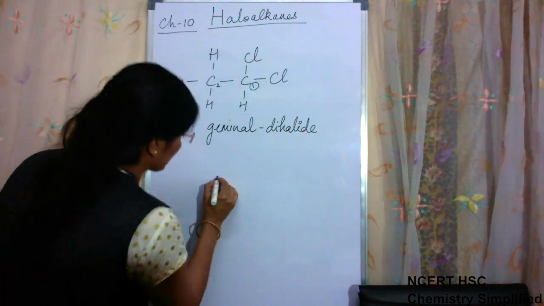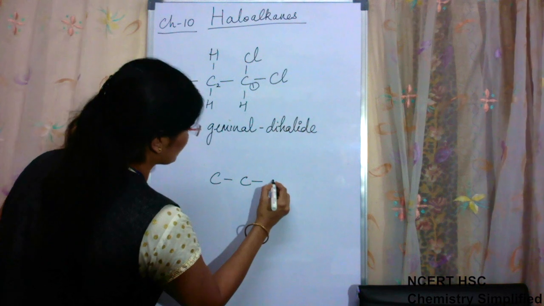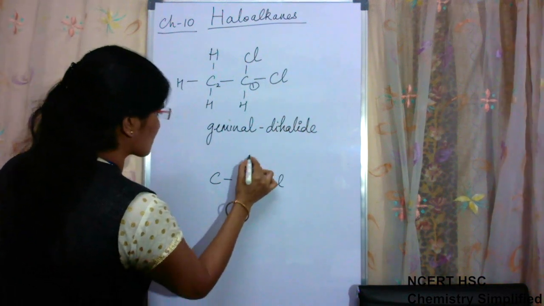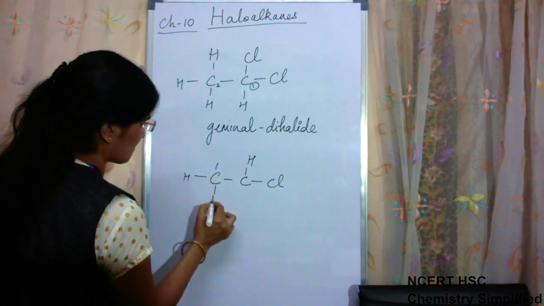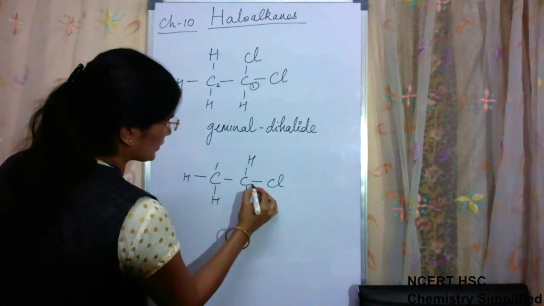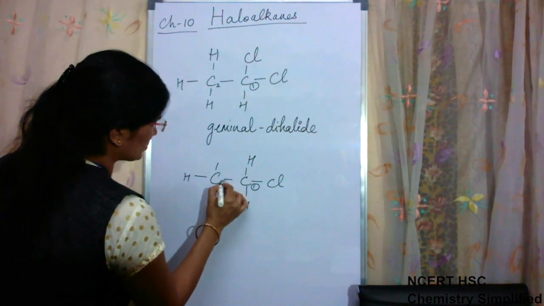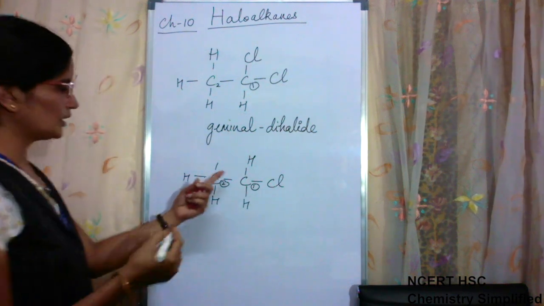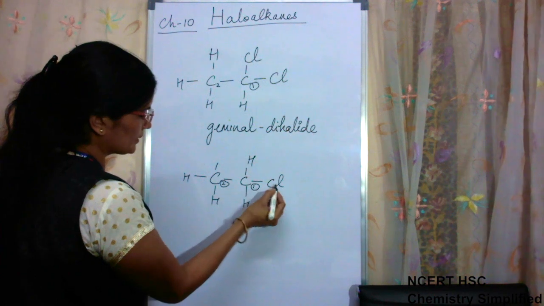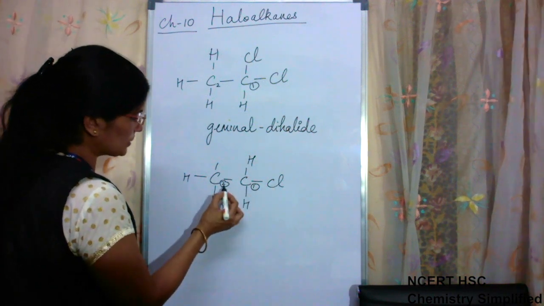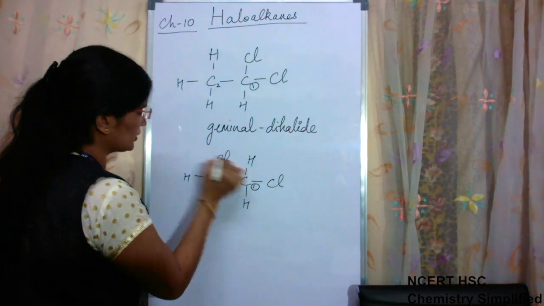In the second case, again we draw here carbon atom number 1, carbon atom number 2. In this case, on carbon atom number 1 there is one chlorine atom, and on carbon atom number 2 there is another chlorine atom.